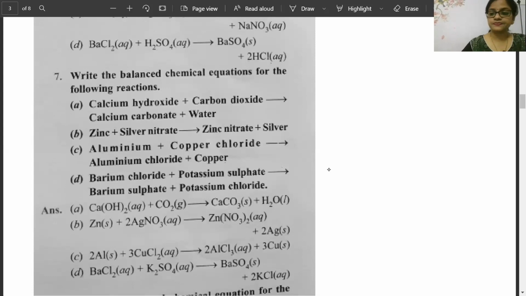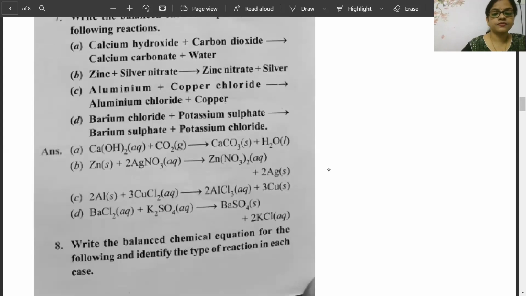See these states, aqueous state, and it's balanced. Okay, equation you have written correct, only you need balancing. Fine. So last one answer, I've already showed it to you. Let's go to the next question.